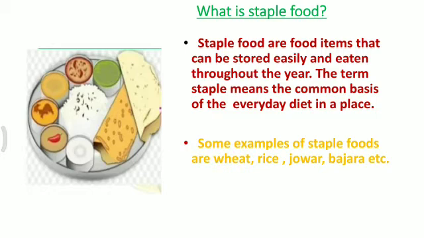Some examples of staple food are wheat, rice, jawar, bajra, etc. Food items such as chapati, bhakri or rice form a part of our every meal. Rice, wheat and jawar are our staple food. Food items make our meal tastier and also help to build our health.